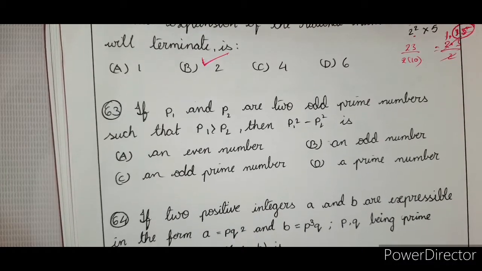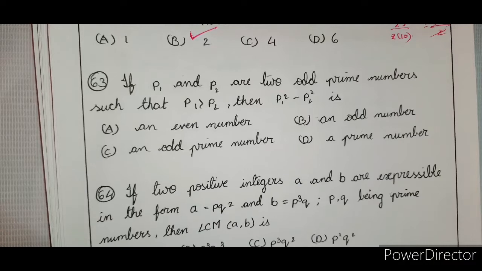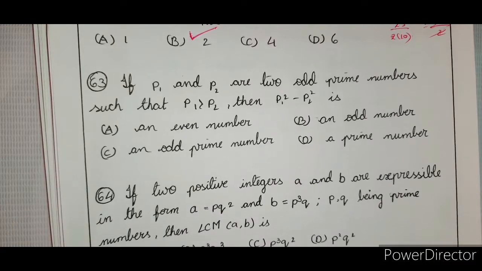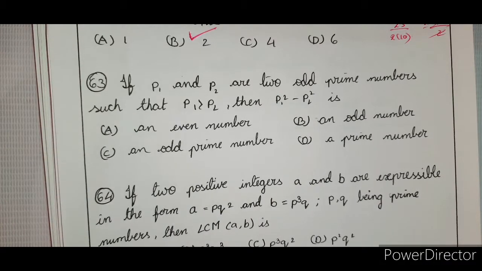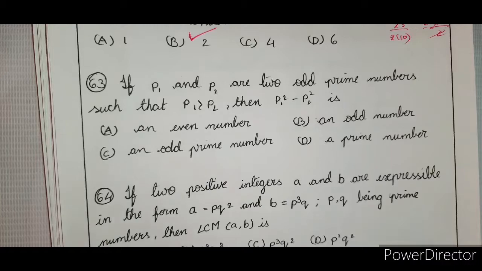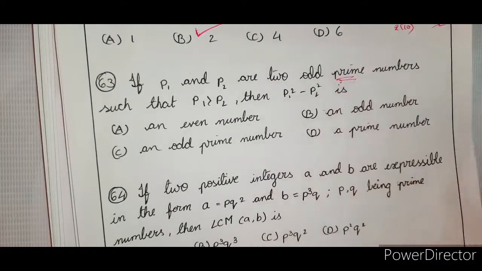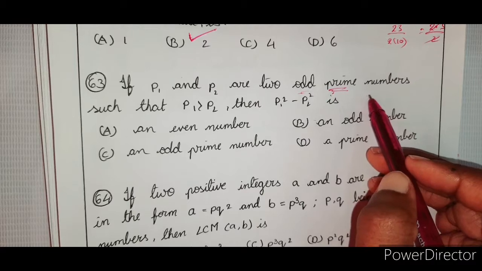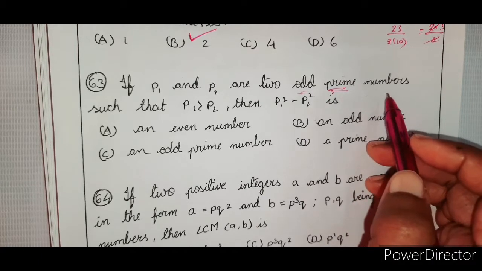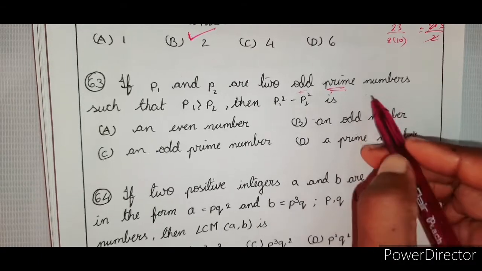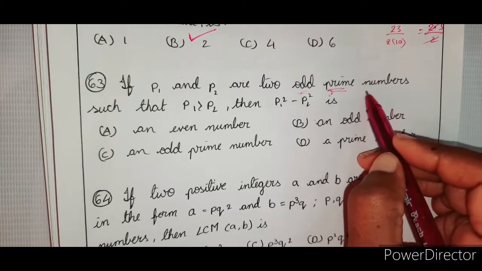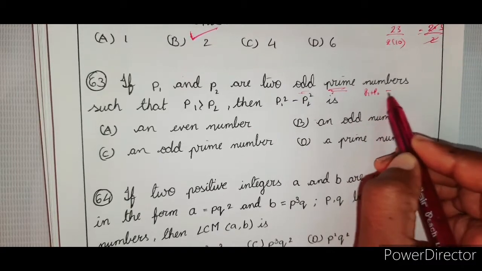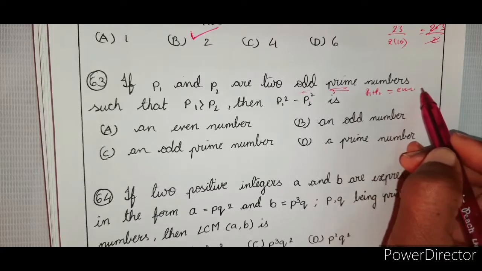If P1 and P2 are two odd prime numbers such that P1 is greater than P2, then P1 square minus P2 square, of course it is positive, right? Now what is this one? So now forget about the prime number. First let us discuss about odd numbers. Sum of two odd numbers is, yes, an even number, right? Difference of two odd numbers is an even number. So even number multiplied by even number. So P1 plus P2 you will be getting an even number, right?